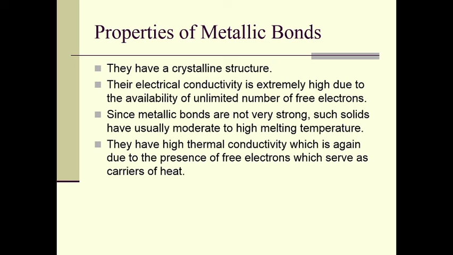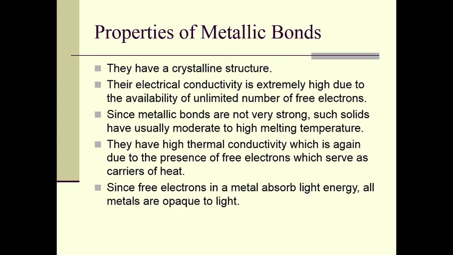They have high thermal conductivity, which is again due to the presence of free electrons, which serve as carriers for heat. Since free electrons in a metal absorb light energy, all metals are opaque to light. And metallic solids are soft, malleable and ductile. That means we can make thin sheets or wires out of them.